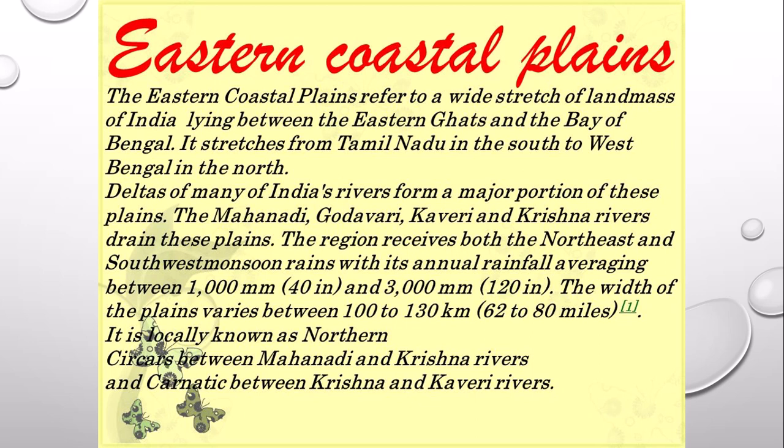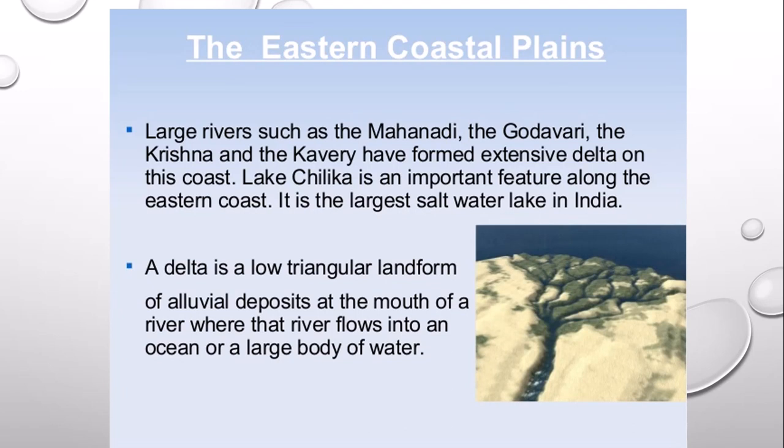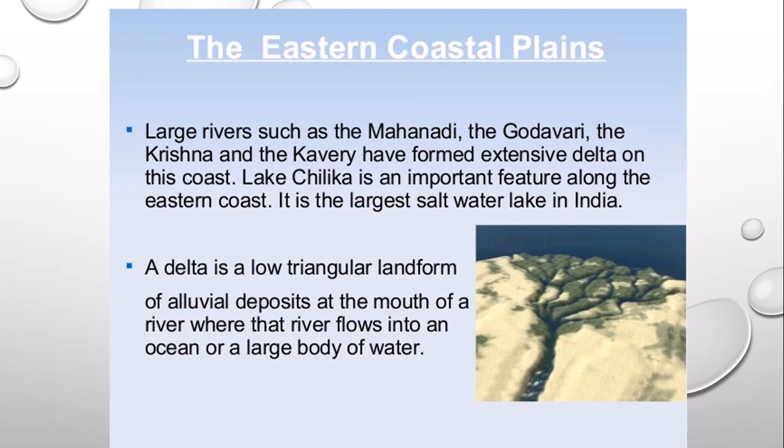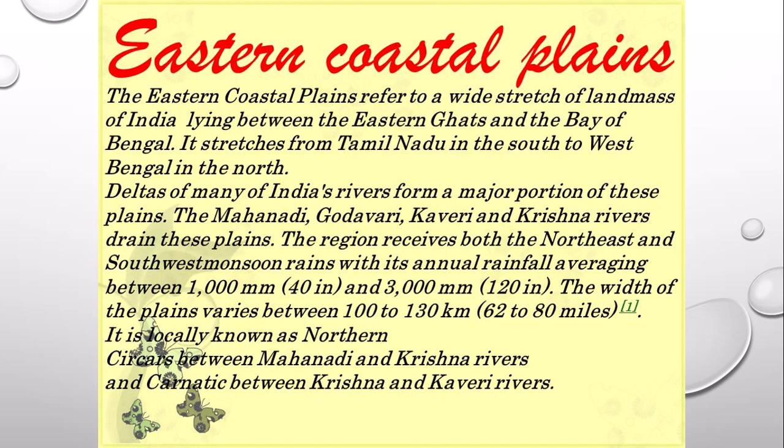Among the backwater lakes of this coast, Chilka, which is in Odisha, is the largest lake in India, located to the southwest of the Mahanadi Delta. The Kolleru Lake, which lies between the deltas of Godavari and Krishna, and the Pulicat Lake, which lies on the border of Andhra Pradesh and Tamil Nadu, are well-known lakes in the east coastal plain. This coastal plain has a regular shoreline with well-defined beaches.